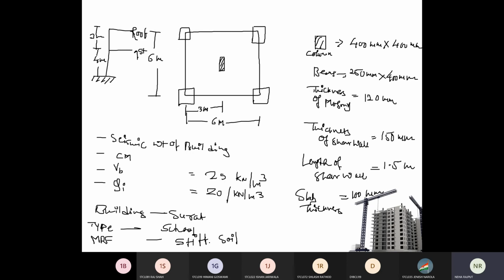Building is reinforced concrete. So this is your tutorial from this chapter.